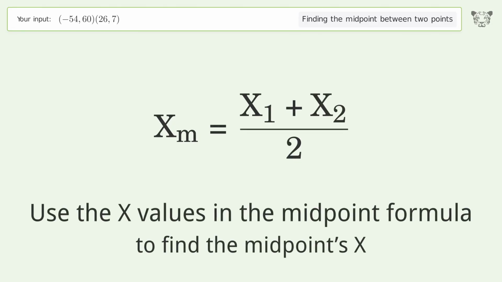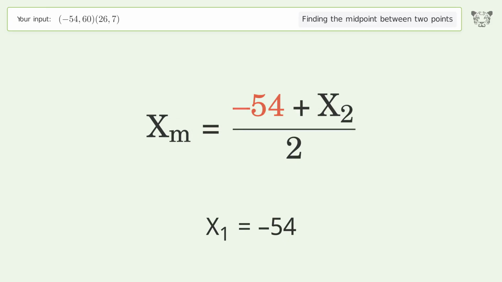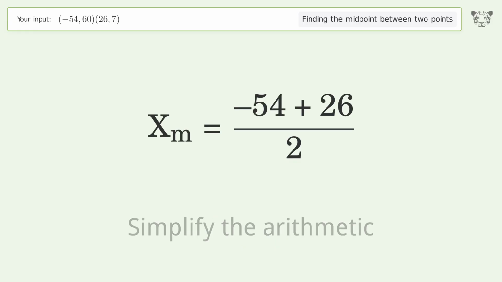Use the x values in the midpoint formula to find the midpoint's x. x1 equals -54. x2 equals 26. Simplify the arithmetic.